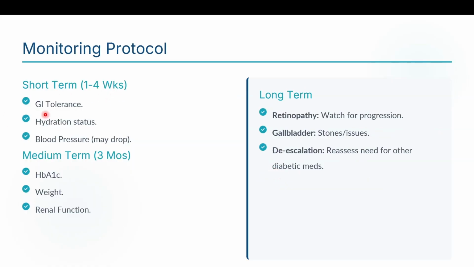Monitoring short term, 1 to 4 weeks, to monitor for GI tolerance, hydration status, and blood pressure. Blood pressure may drop slightly below the normal range. If a patient has a blood pressure of 150/90, it can go down to 110/70. Such cases may drop, so monitor blood pressure at each clinical visit.